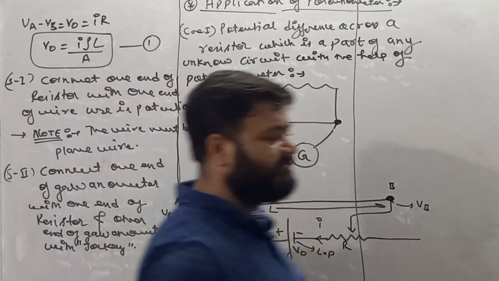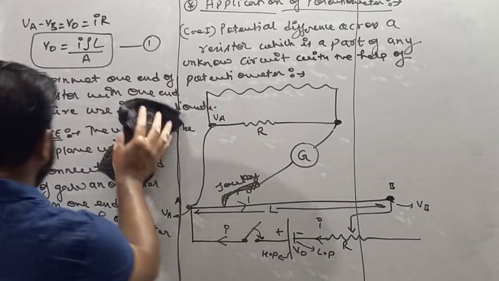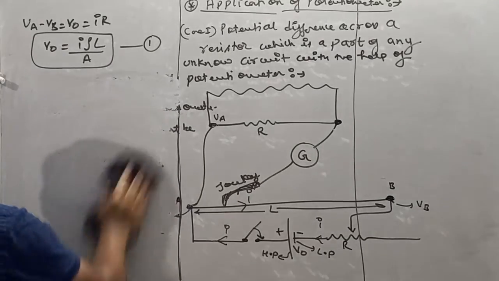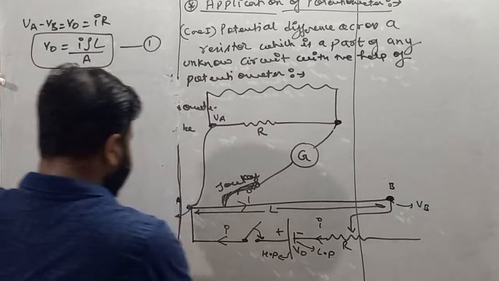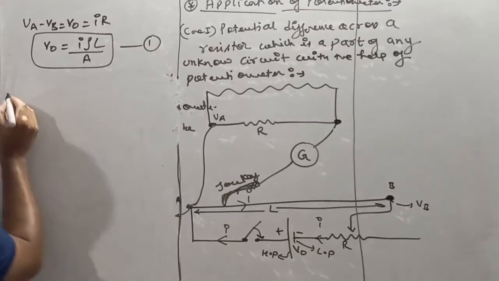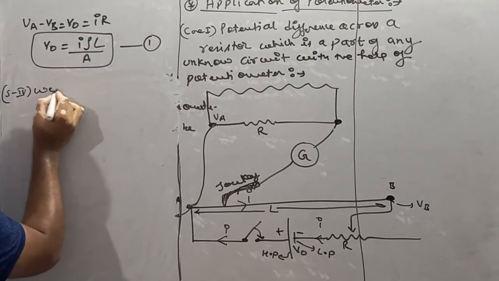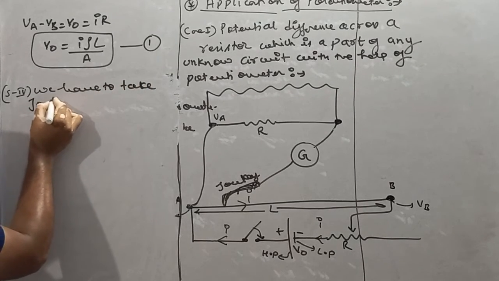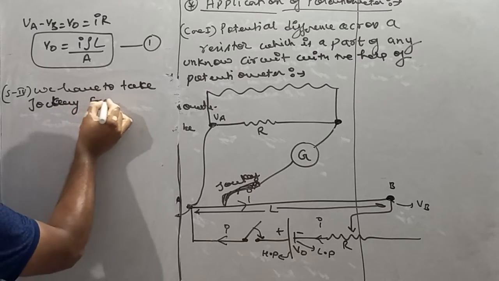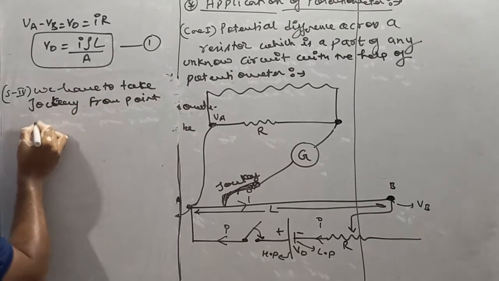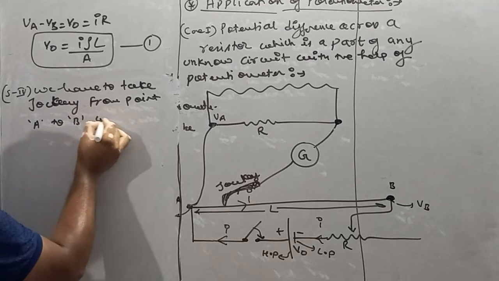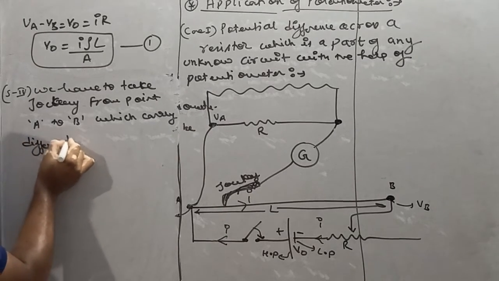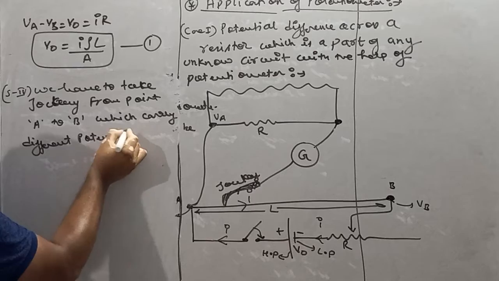Now see what we have to do. We have to take this jockey from point A towards point B. So in the next step, step 4, we take the jockey from point A to point B, which carry different potentials.